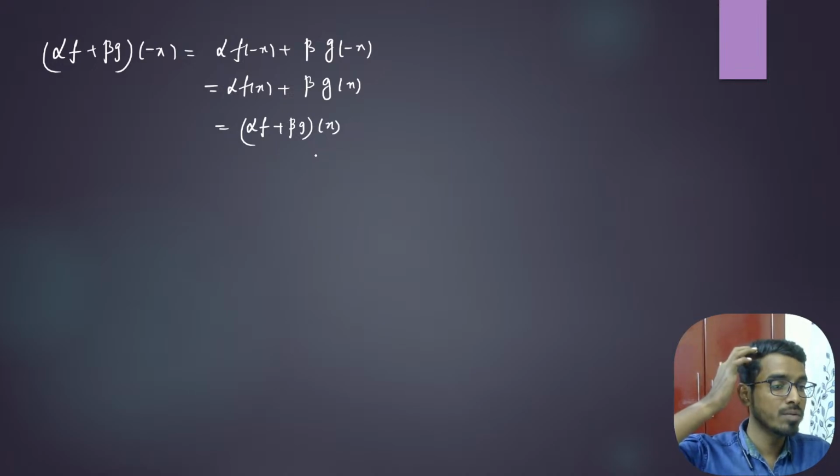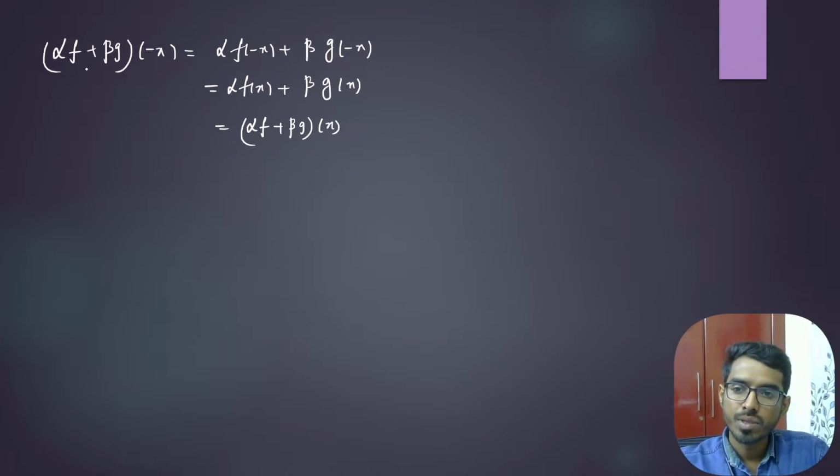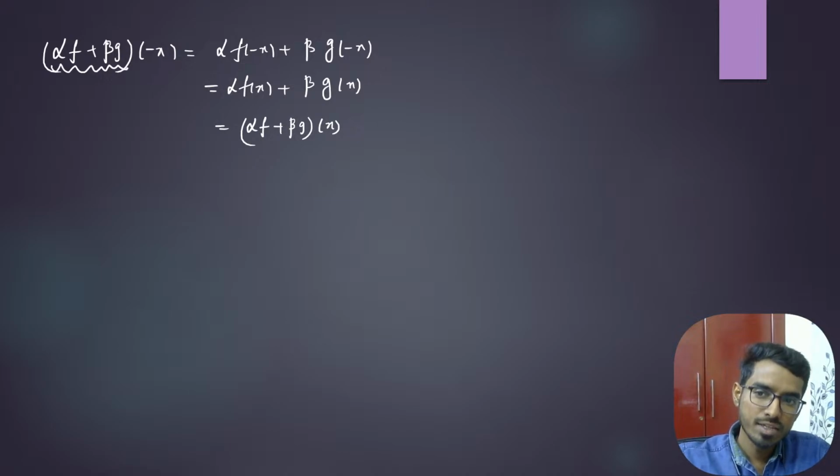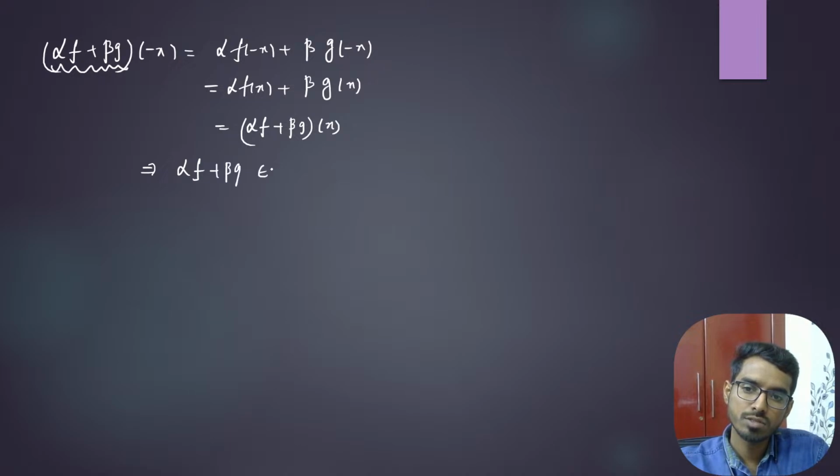If you have watched lecture number 1, it will be easy for you. Now let us call this some h. So h of minus x is the same as h of x. That means this is an even function. You see alpha f plus beta g as a single function, and this single function is also an even function. This implies alpha f plus beta g belongs to V_E because this is also an even function. So that means V_E is a subspace of V.